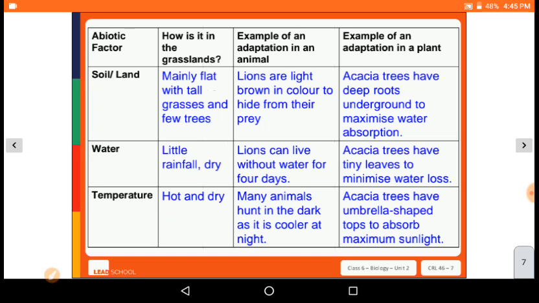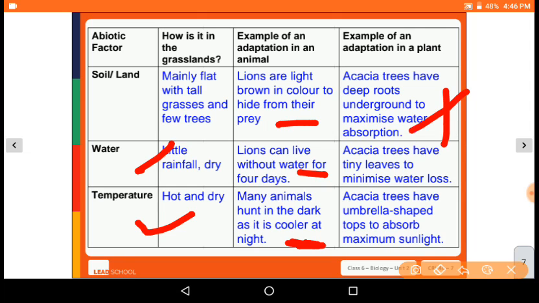Mainly flat with tall grasslands and a few trees and a waterline, little rainfall, or dry, and the temperature is very hot and dry. Example of an adaptation in animals: lions are light brown in color to hide from their prey, and lions can live without water for 4 days. And many animals hunt in the dark because it is cooler at night. And then example of an adaptation in plants.